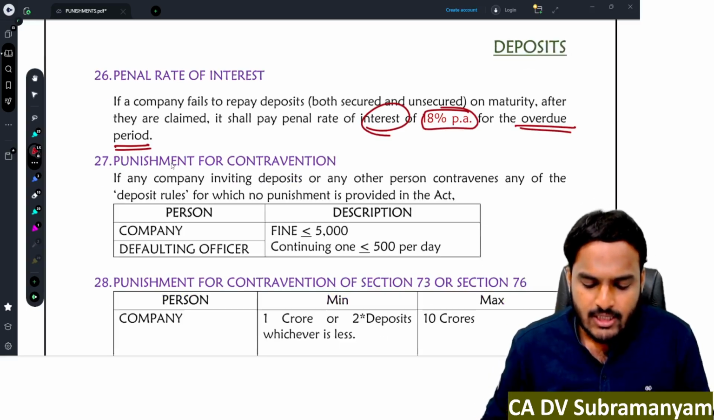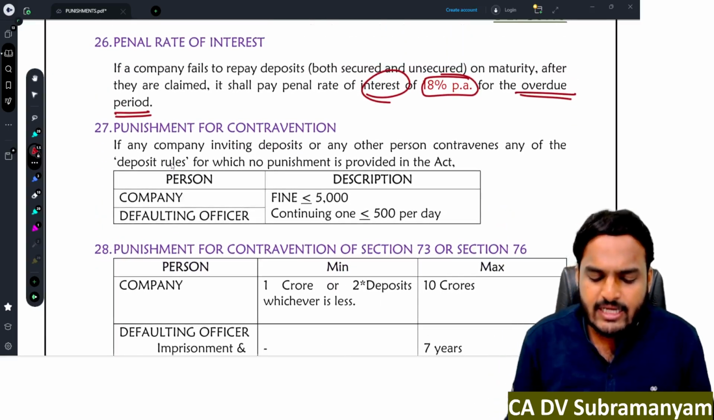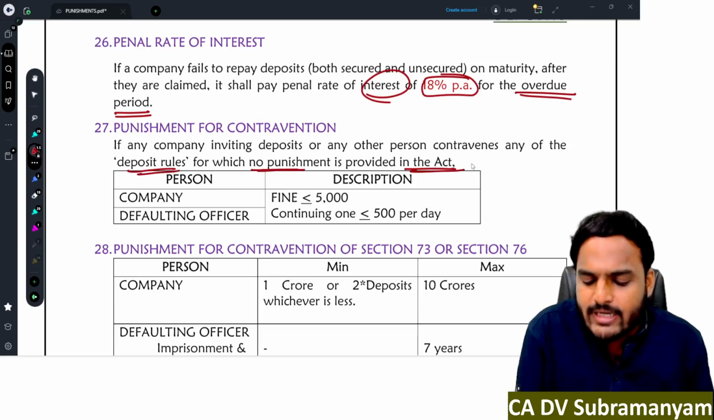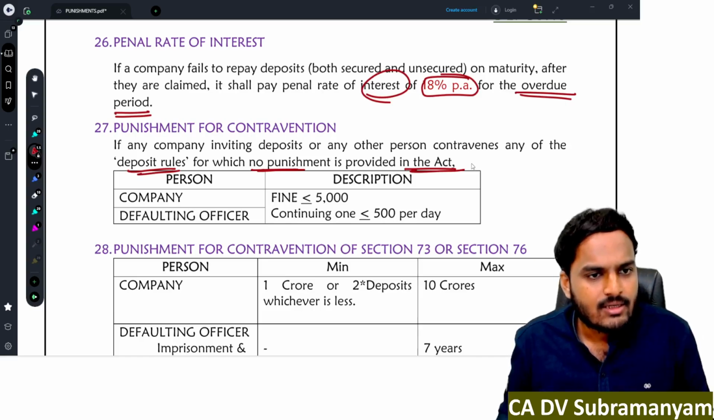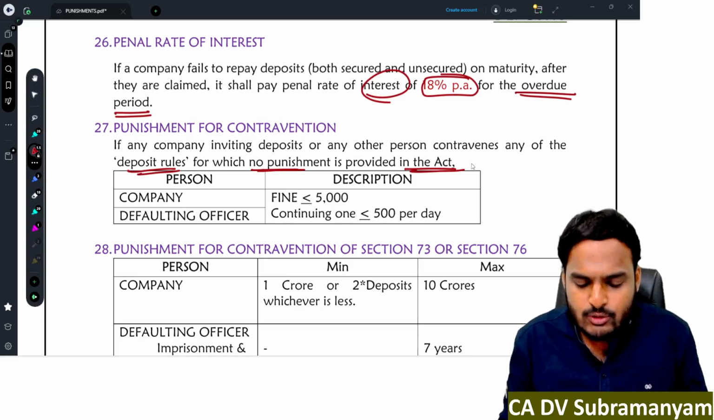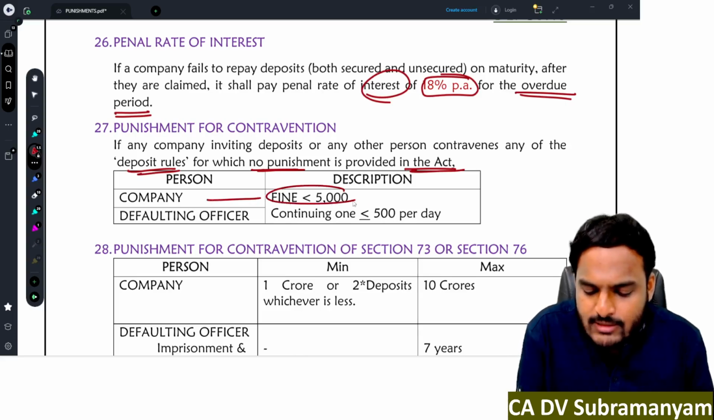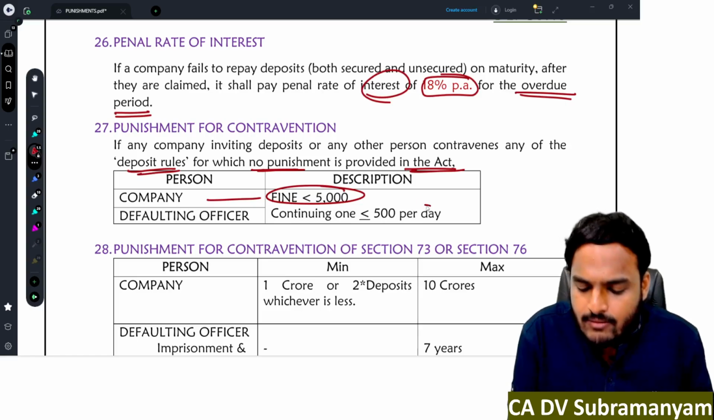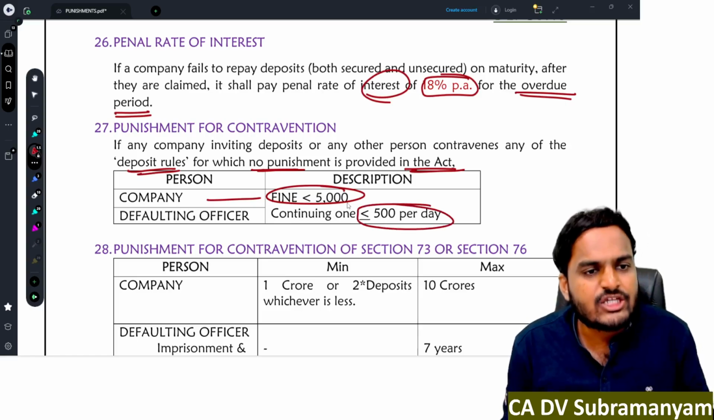Next one, if the company contravenes any of the deposit rules and for which no punishment is provided in the Companies Act, in those cases, the punishment to the company is a fine up to 5,000 rupees. In case of continuing failure, for each day 500 rupees is the additional fine.